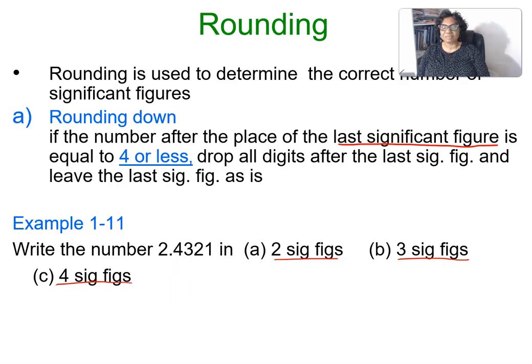Yes, we are going to look at that number. If it's above 5, we'll convert it to 1 and add it here. But you see, it's less than 5, so we are going to cancel this. So our answer will be 2.4.